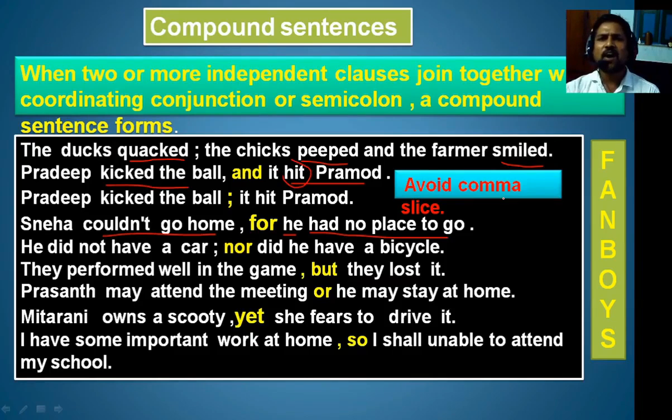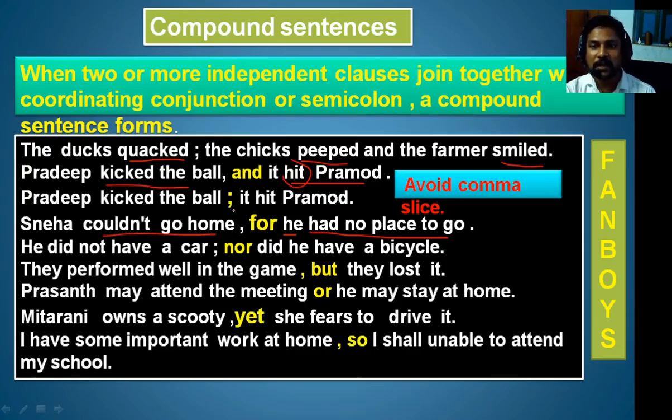There is a comma slice problem. Suppose Pradeep kicked the ball, just using a comma, and it hit Pramod. We don't use any conjunction. Then there will be a comma slice. This will be treated as an error. You can write Pradeep kicked the ball with a semicolon.